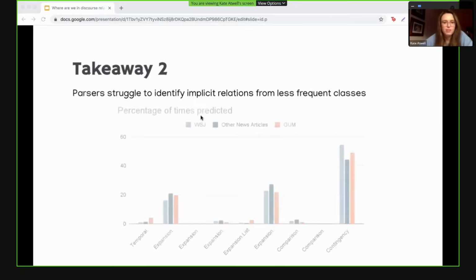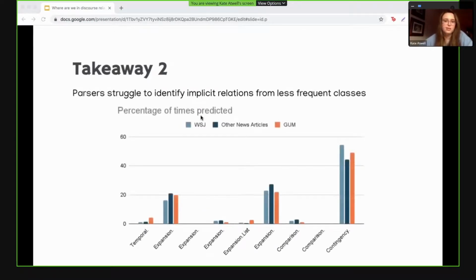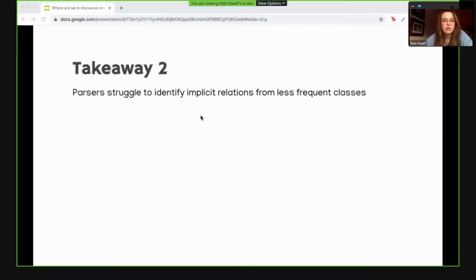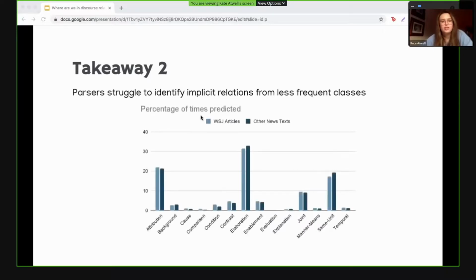So the BERT-based DiscoEval model does better in this regard, and it predicts a total of 9 out of the 16 level 2 senses at least once. Although as you can see from this graph, it still predicts a pretty overwhelmingly large amount of contingency.cause relations for all 3 domains. So for the RST, the parser predicts almost all of the 18 sense classes at least once, which is good, but the vast majority of the predictions are for the top 3 classes, aka elaboration, attribution, and same unit.